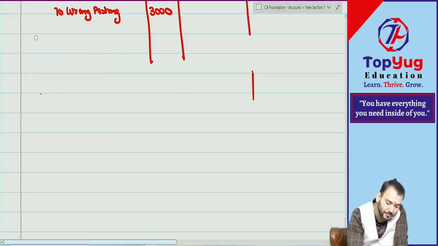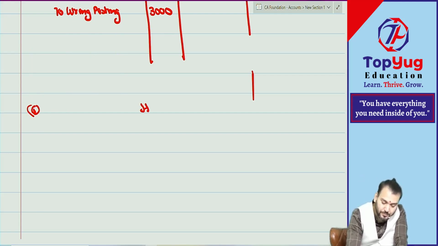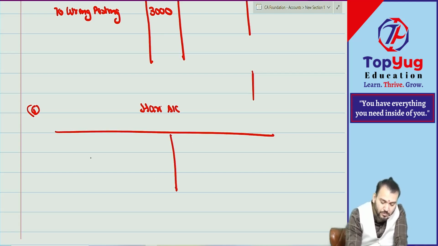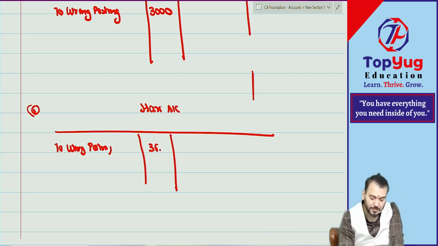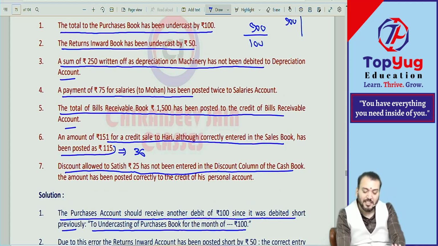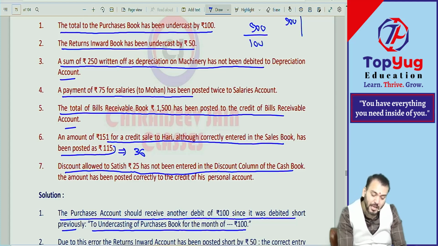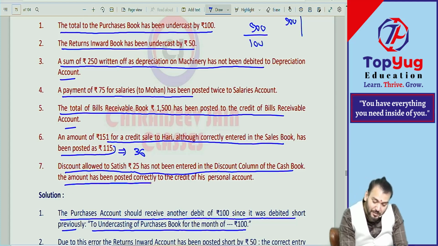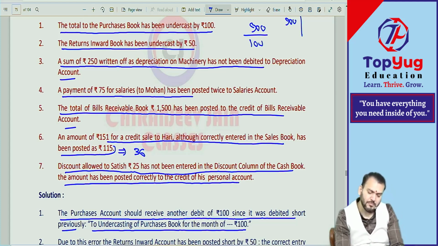Madam, will you prepare Hari account? Hari account. Write down to wrong posting by 36 ना. Debit. Last one. Discount allowed to Satish rupees 25 has been entered in the discount column of cash book. Being correctly entered in the cash book, the amount has been posted correctly in the credit of his personal account.